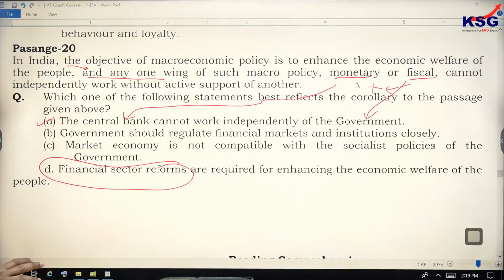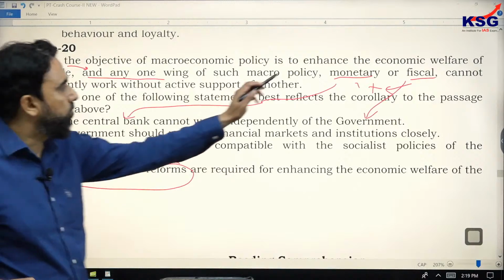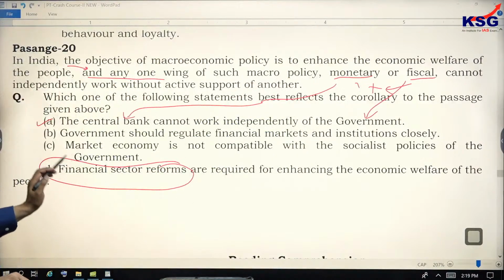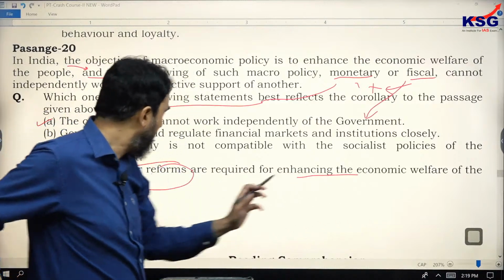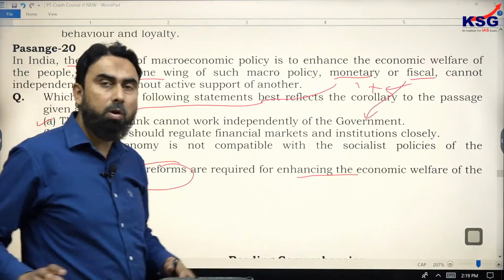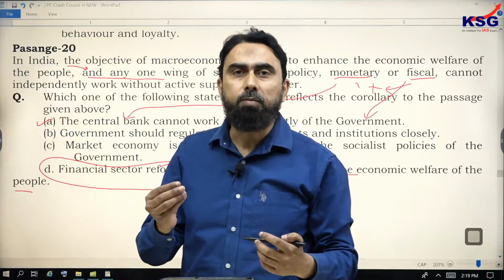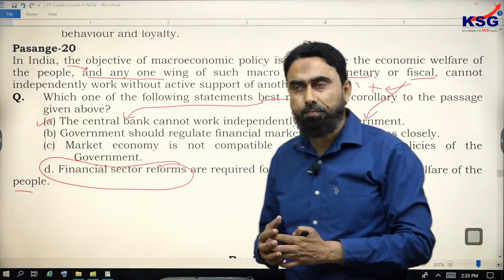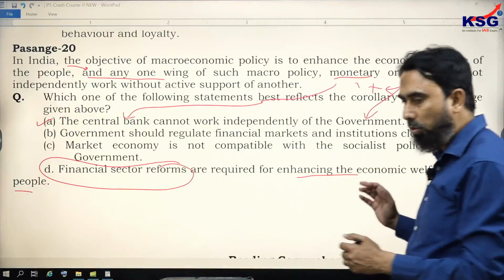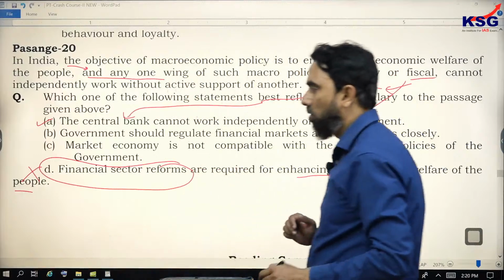Because if you connect that for policy and macro policy, it talks about the objective of macro policy. There he says monetary and fiscal cannot independently work, and both should work together. But this option is a very general one. Financial sector reforms are required for enhancing the economic welfare of the people. Okay, fine. But where is the point based on that monetary and fiscal should work together, should work in tandem? So D cannot be the corollary.